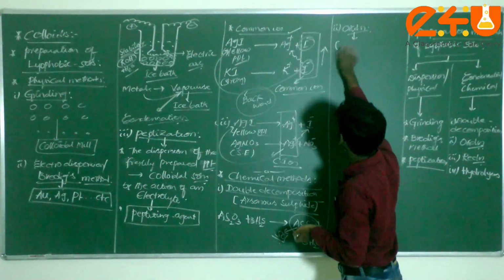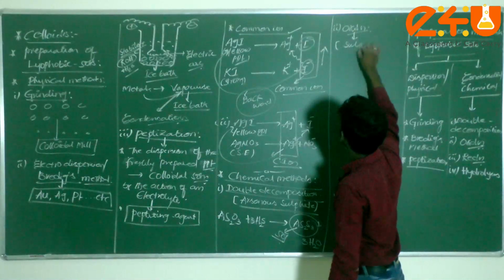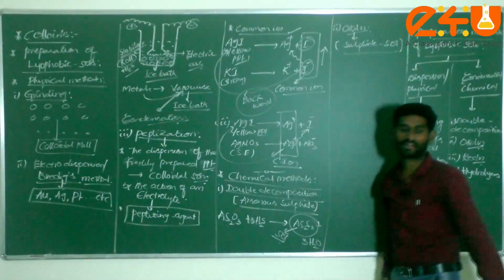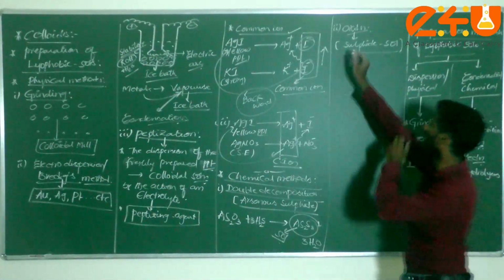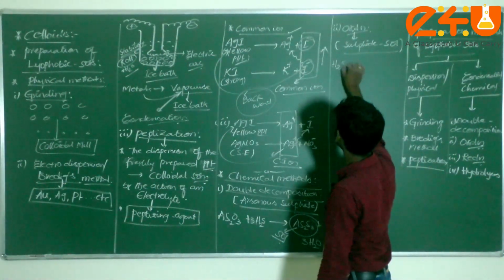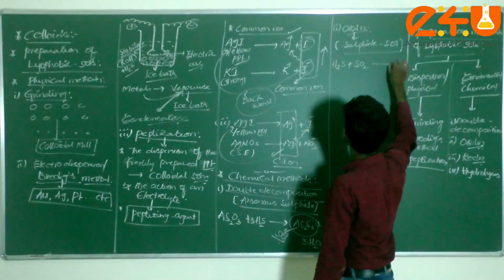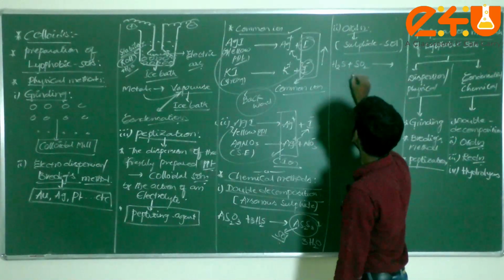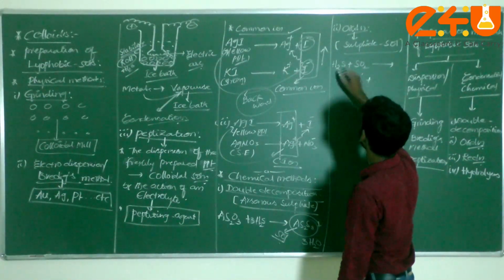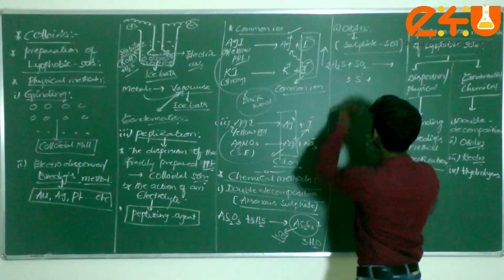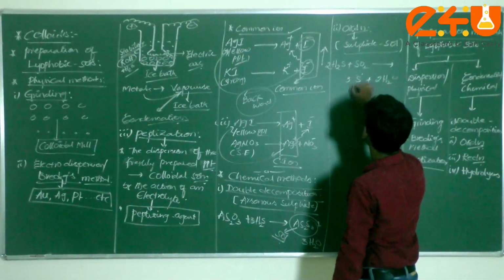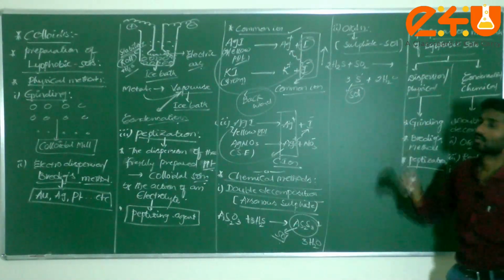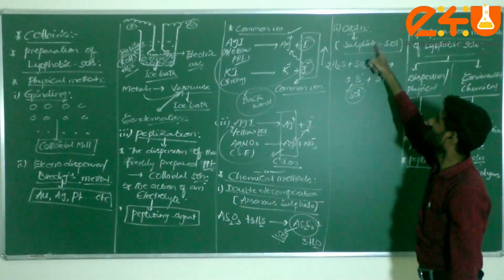Now the second comes under oxidation. In this oxidation, what are you going to prepare, dear students? Sulfur sol. You prepare sulfur sol when H2S is combined with sulfur dioxide. 3 moles of sulfur, then what will happen? 2 moles of water. This comes under sulfur sol, or sulfur colloidal solution, by using oxidation.